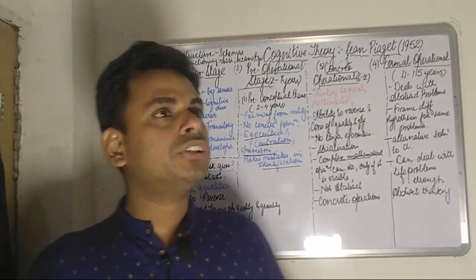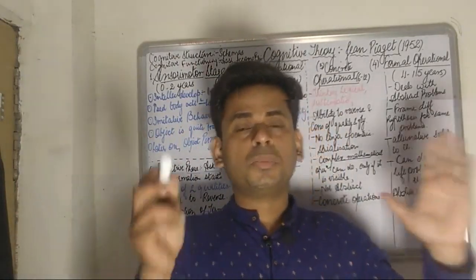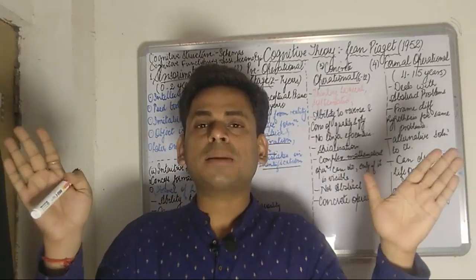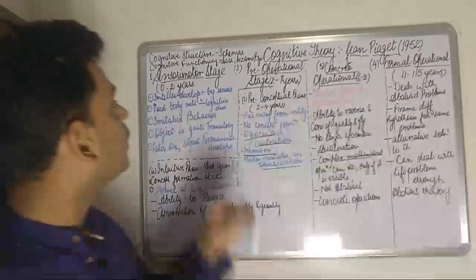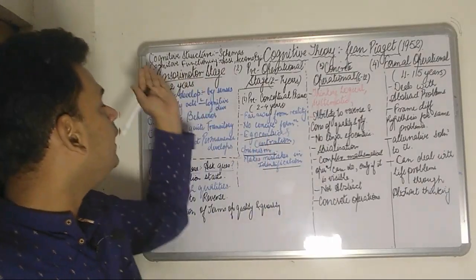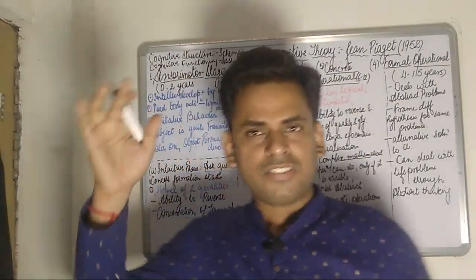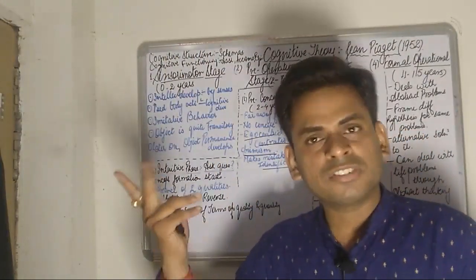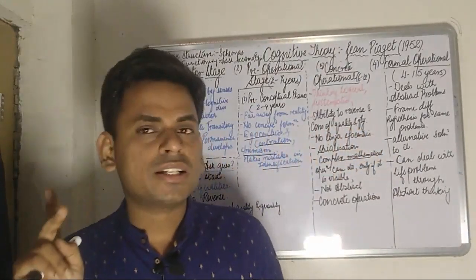So, moving on to the basic concepts. This cognitive development theory has been broadly subdivided and studied into two broad perspectives. First is cognitive structure, and next is cognitive functioning. So, Piaget has given this model of his on two bases. First is the cognitive structure, and next is the cognitive functioning.